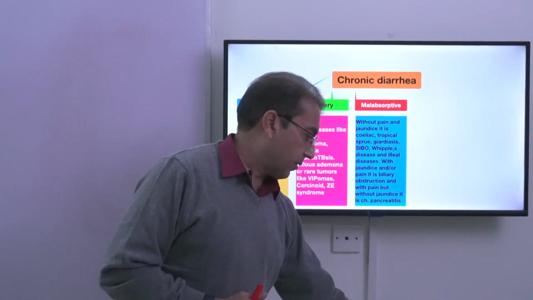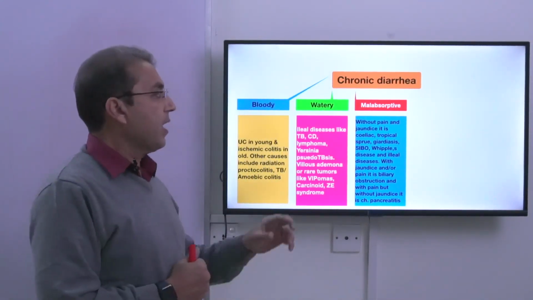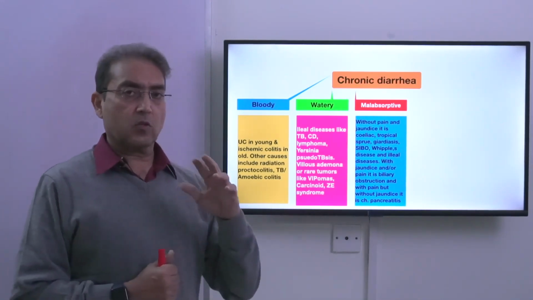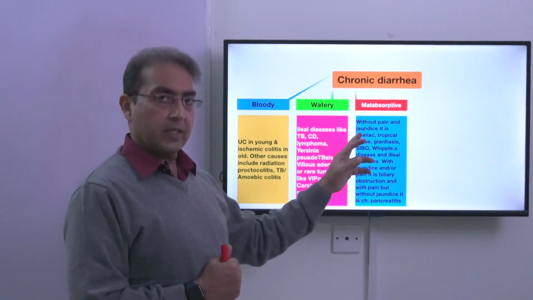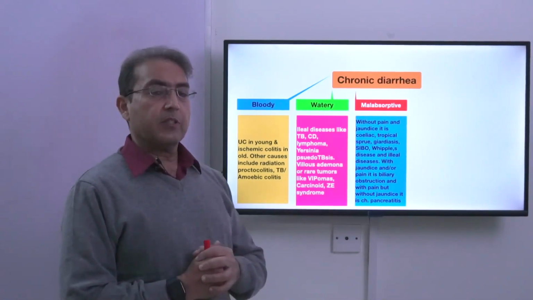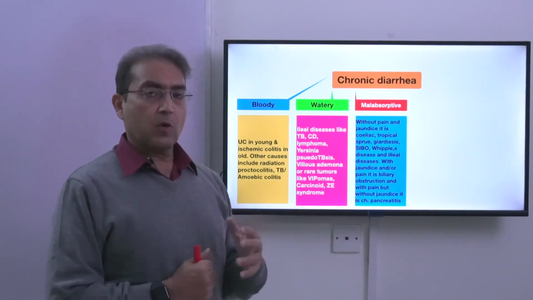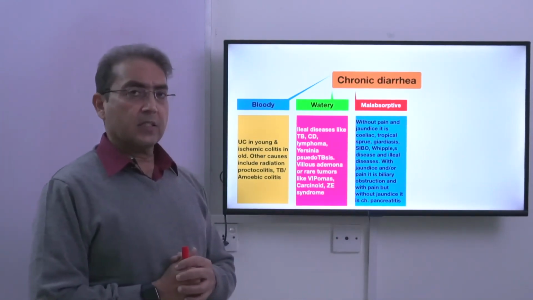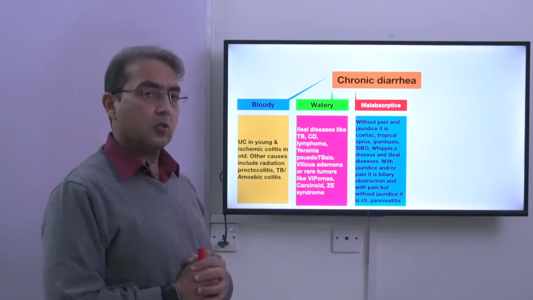And then you have malabsorptive diarrhea. Malabsorptive diarrhea is caused by multiple types of defects. If this malabsorptive diarrhea is without pain and without jaundice, that is, the patient does not have pain or does not have jaundice, this is most likely celiac disease. It may be tropical sprue, it may be giardiasis, it may be small intestinal bacterial overgrowth, this may be autoimmune enteritis, this may be Whipple disease, and some of the ileal diseases can also produce malabsorptive diarrhea. For example, we saw in lymphoma and tuberculosis.